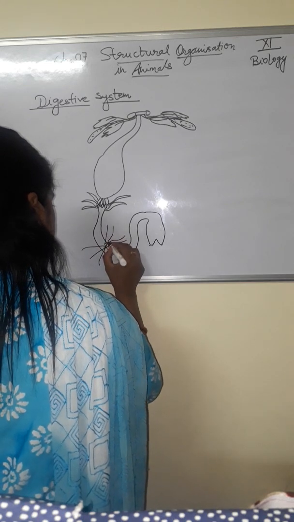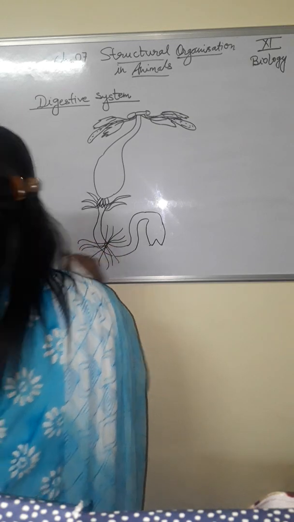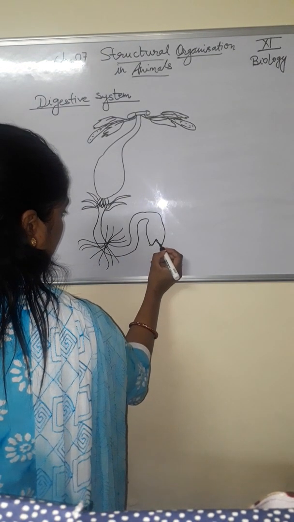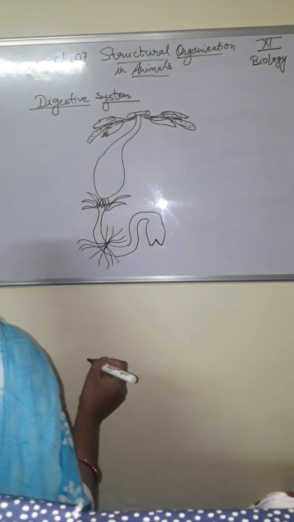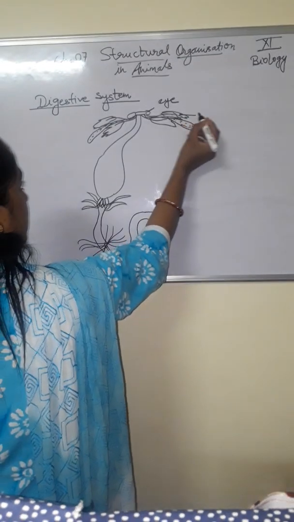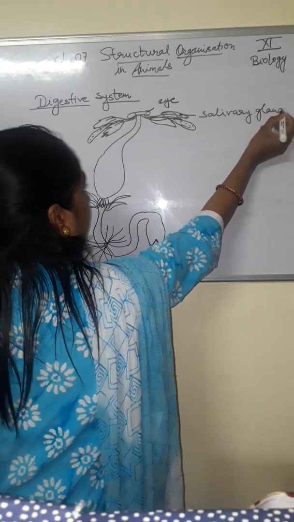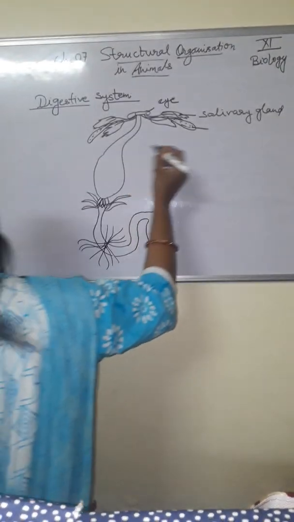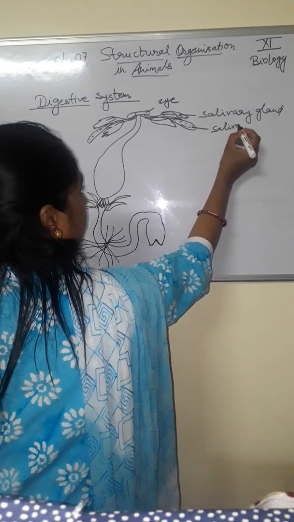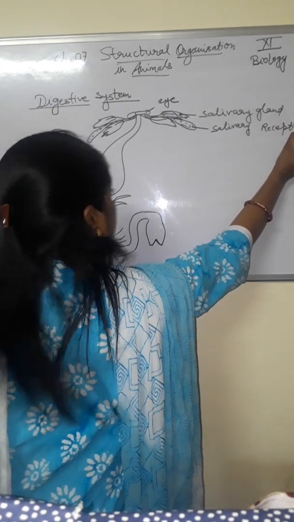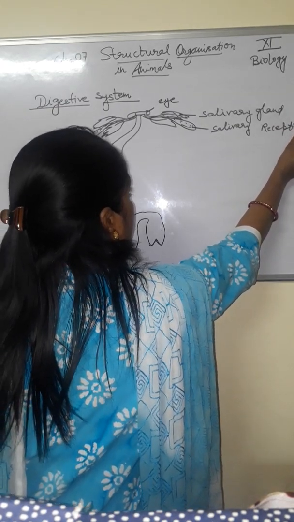This is the mesenteries. Now this is the digestive system of cockroach. Here this is the eye. This leaf-like structure is the salivary gland, and this rounded structure is the salivary receptacle.